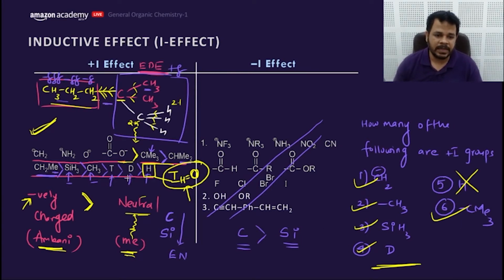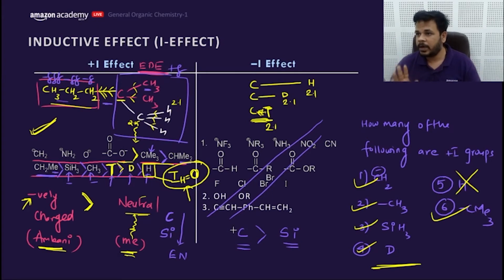Now the next comparison is between TDH. This is the H bond length, this is the D bond length, and this is T. The T bond length is smallest. So as we know, inductive effect is a distance dependent effect. That's why, smaller the distance, more will be the donation, as the electronegativity is almost the same for all three isotopes. That means T would be having higher donation compared to D and then H because of their bond length. Getting my point? So this is the order till now.